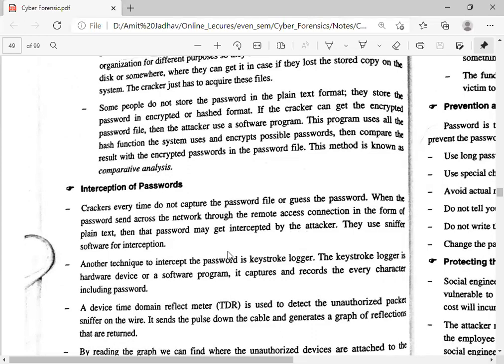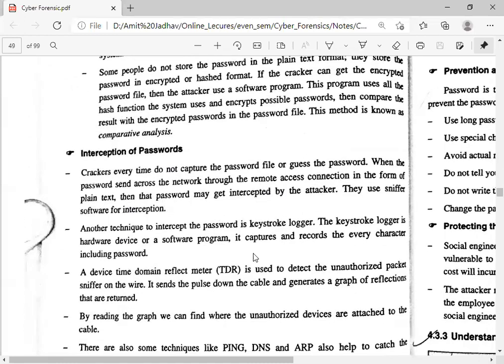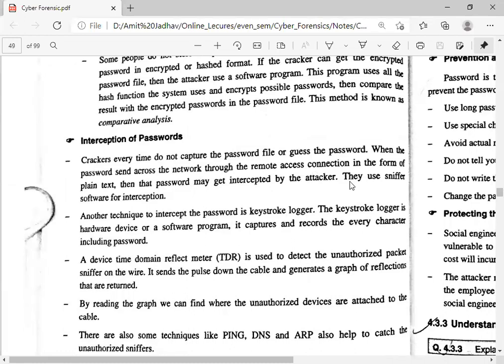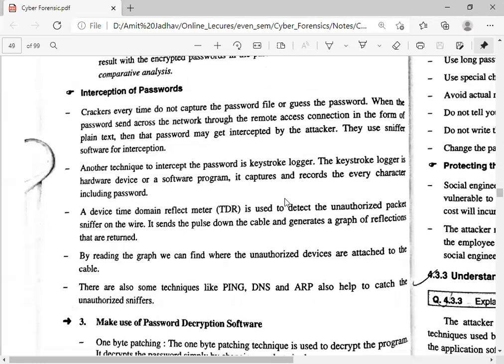So crackers or hackers do not every time compare the password file or guess the password. When the password is sent across the network through a remote access connection in the form of plain text, then the password may get intercepted by the attacker. So here the attacker is the intermediary between the user and the server. The attacker gets the password from the user when the user tries to log in to the server, and for that the attacker or cracker uses sniffer software.